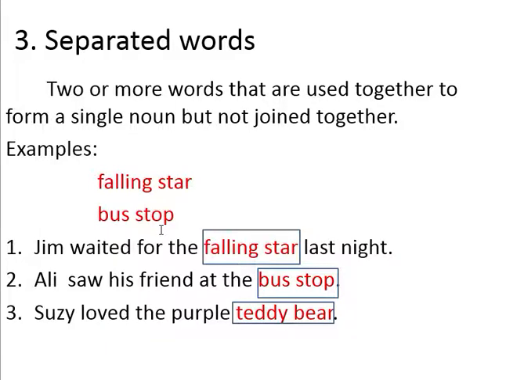But let's see the examples. 1. Jim waited for the falling star last night. 2. Ali saw his friend at the bus stop. 3. Susie loved the purple teddy bear.